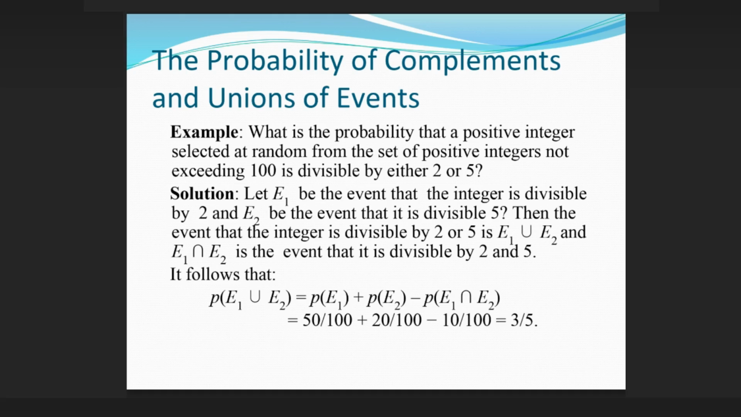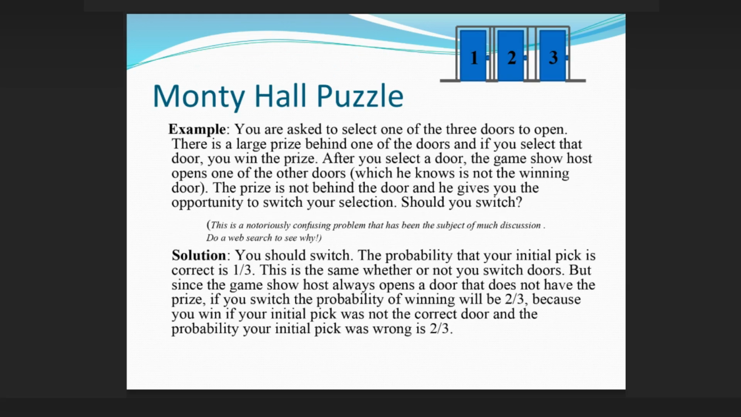The probability of complements and unions of events. Monty Hall puzzle example: you are asked to select one of the 3 doors to open. There is a large prize behind one of the doors, and if you select that door, you win the prize. After you select a door, the game show host opens one of the other doors, which he knows is not the winning door. The prize is not behind that door, and he gives you the opportunity to switch your selection. Should you switch? Solution. You should switch.